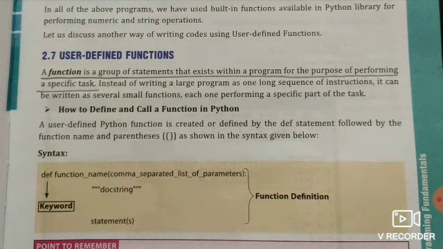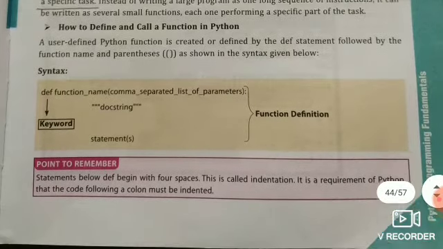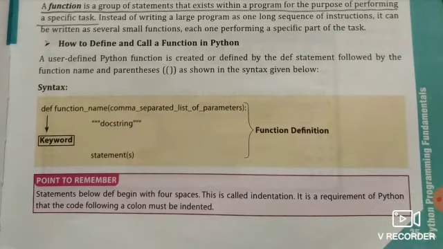So let's see how to define and call a function in Python. Here the syntax is given: def, then the function name, then a comma separated list of parameters, then a description of that function. A point to remember is that statements below def begin with 4 spaces. It is called indentation. It is a requirement of Python that the code following a colon must be indented.